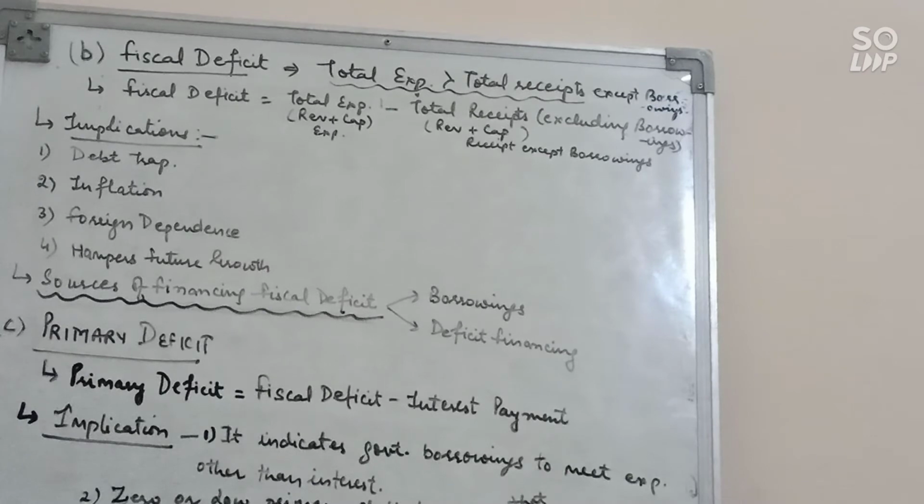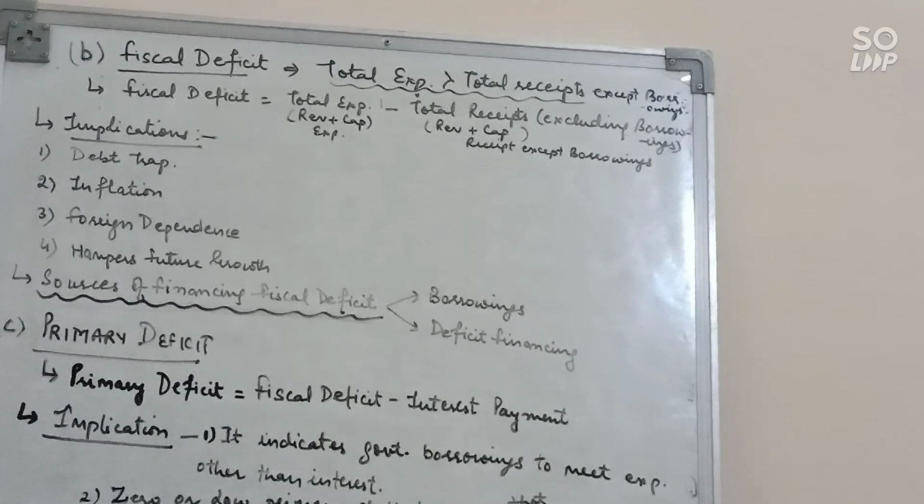Now next is primary deficit. First of all, the meaning: primary deficit is the difference between fiscal deficit and interest payment. It means if we exclude the interest payment that we are paying on the previous borrowings, if we exclude this revenue expenditure from the total deficit, that is the fiscal deficit, then we are able to know how much actual deficit there is to meet the expenditure. It indicates government borrowings to meet expenditure other than interest payments.